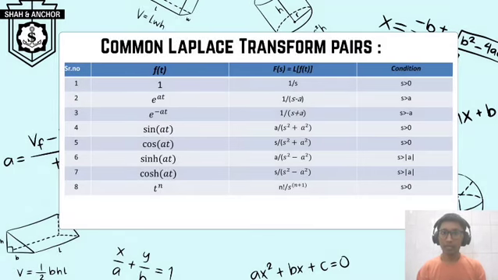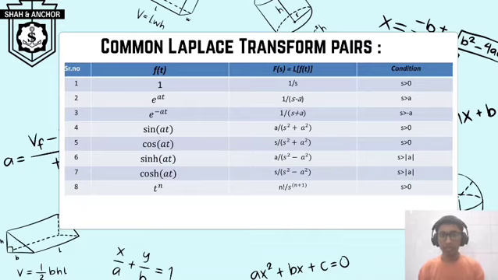So, these are the common Laplace transformation pairs, in which Laplace of 1 will be 1 upon s, Laplace of e raised to at will be 1 upon s minus a, Laplace of e raised to minus at will be 1 upon s plus a, Laplace of sin at will be a upon s square plus a square, Laplace of cos at will be s upon s square plus a square.